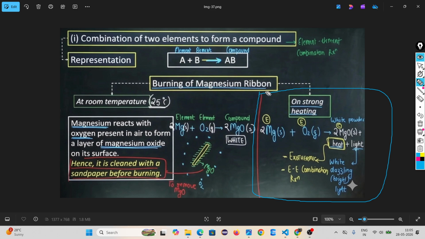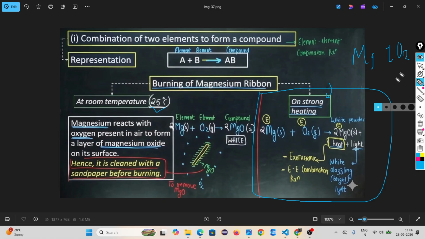The second thing is we have to change the temperature. Here is room temperature, but here we have to provide heat. The reaction is the same: magnesium plus oxygen. Remember, most metals are in solid state.